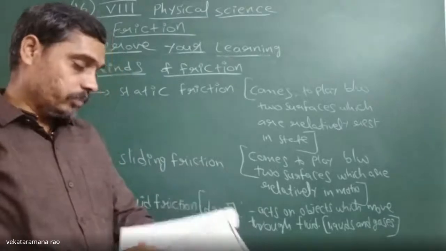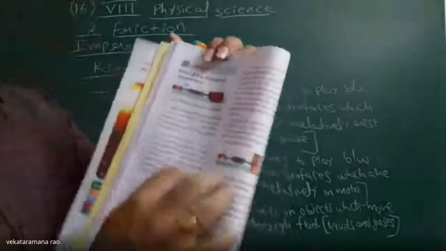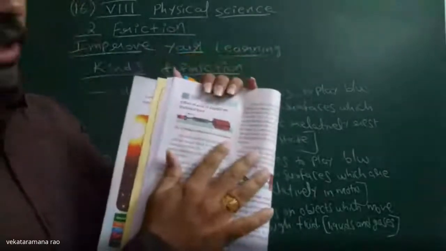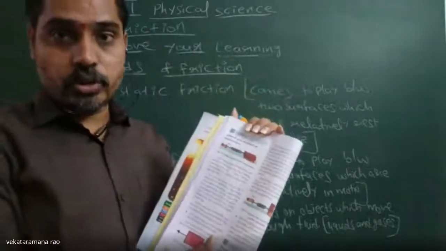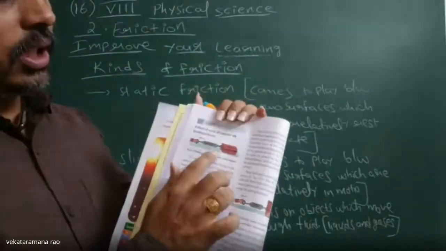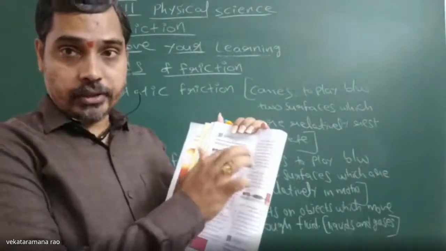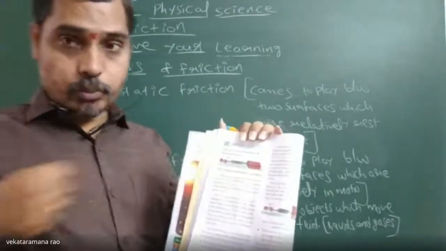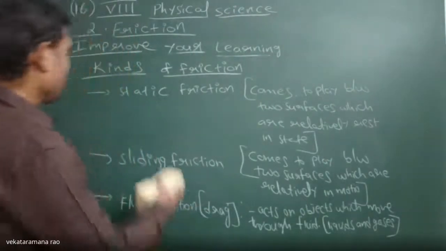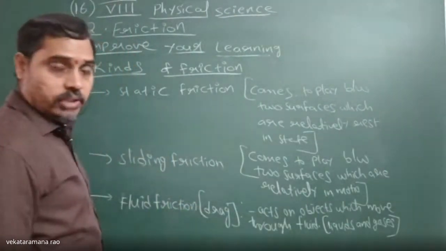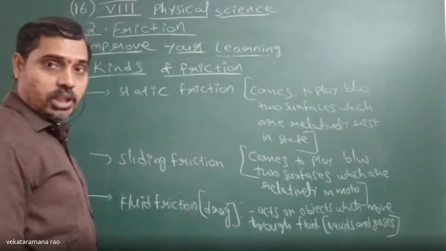So let us do it here, as in the textbook. We take one surface on which we place one block. I will draw it. We take a spring balance, and the block will be tied to the spring balance hook. We go on pulling that block. If you have noted that, we can go to the next concept, that is how to measure the friction.